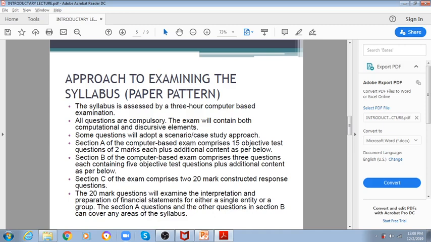So you have to cover the whole syllabus. You cannot ignore any of it, which means you cannot do selective study. You have to prepare completely in order to crack this exam. It's a very interesting and very complex exam, so you have to prepare well in order to clear this ACCA exam.